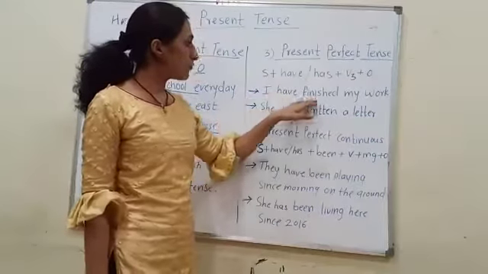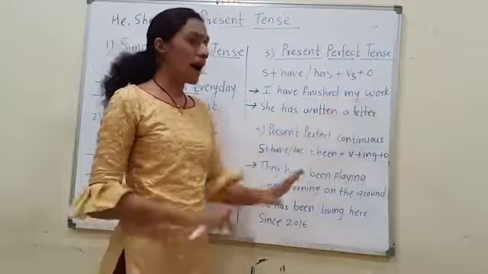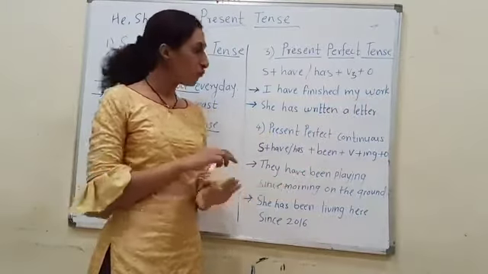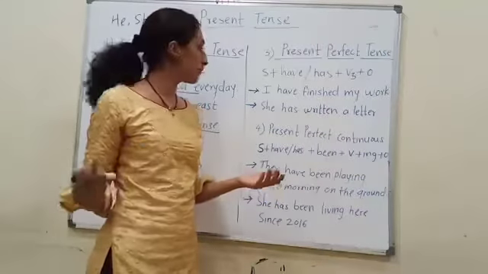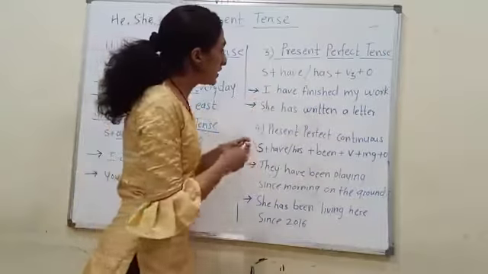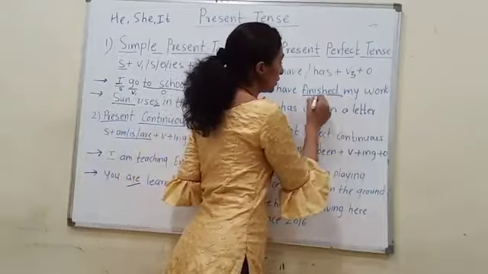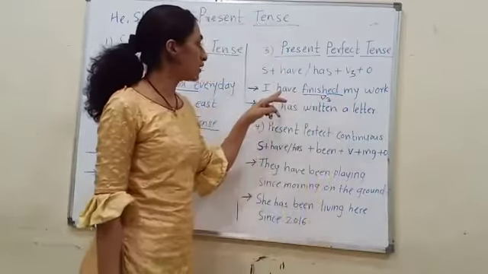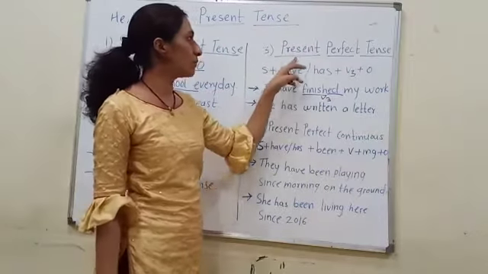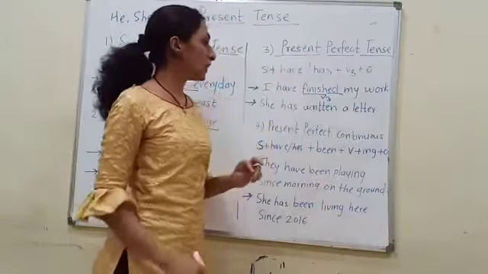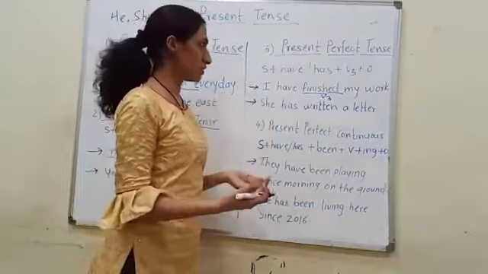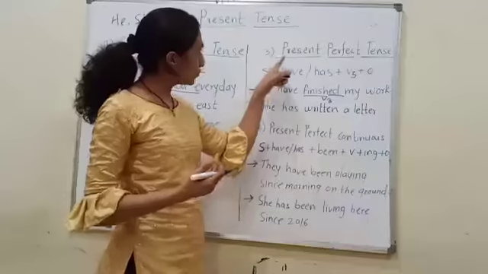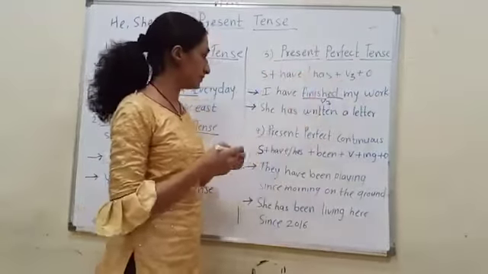Then, I have finished my work. I have finished my work in the present. So I use ed with finish because this is V3, the third form of the verb, and I use have. This is the formula of the present perfect tense. When your action is finished in the present time, you should use present perfect tense.